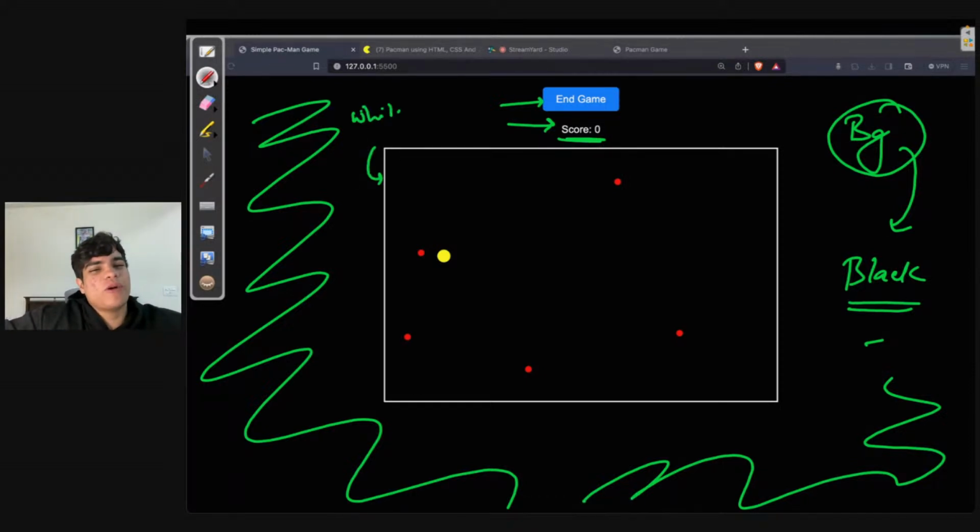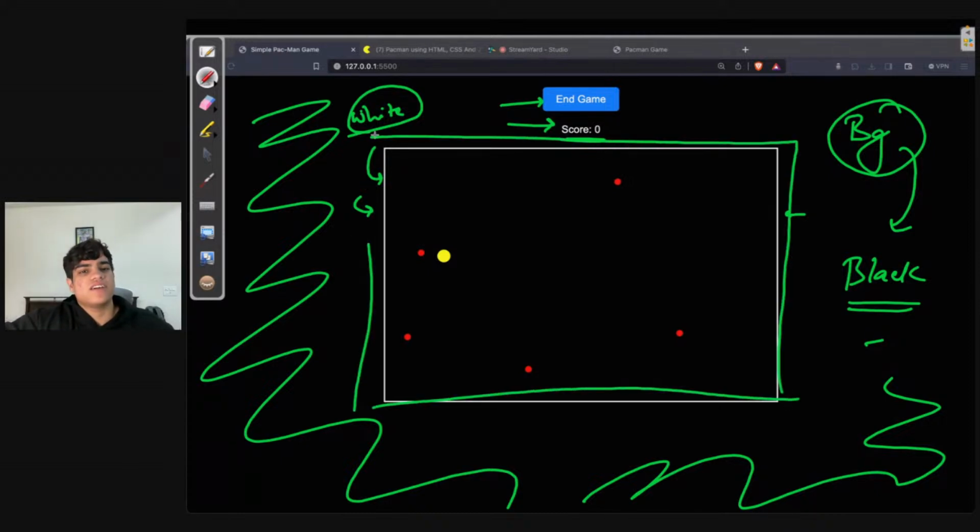And what is this white border? This white border is nothing but the signification of my game area, because my game walls are just this much. This entire boundary is the game area that I have. Correct? So black background, blue buttons, white text, score should look like this, centered in the screen, white border over here, and inside of this I will have some styling. Right, guys? Does everyone agree with this?